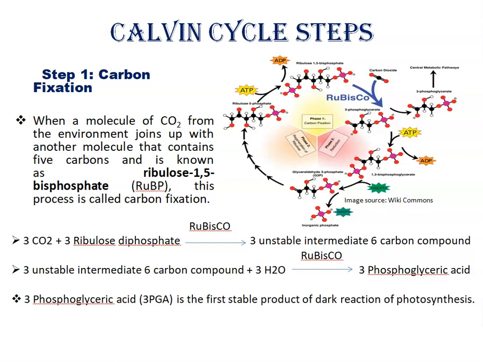Unstable intermediate 6 carbon compound, when it reacts with 3 molecules of water in the presence of the same enzyme, 3-phosphoglyceric acid is formed. And this 3-phosphoglyceric acid, meaning 3-PGA, is the first stable product of the dark reaction of photosynthesis, right?